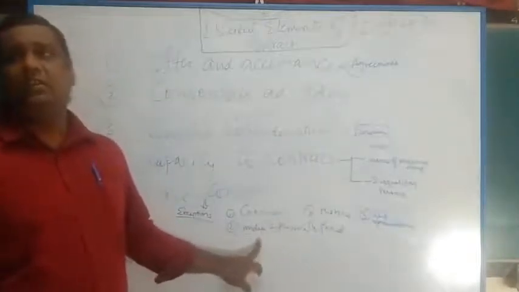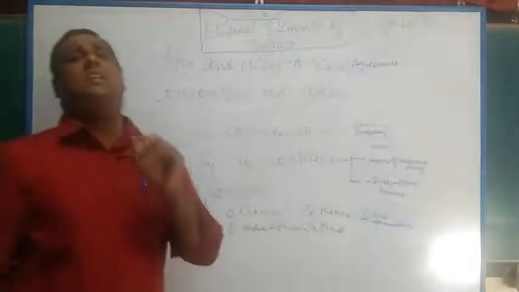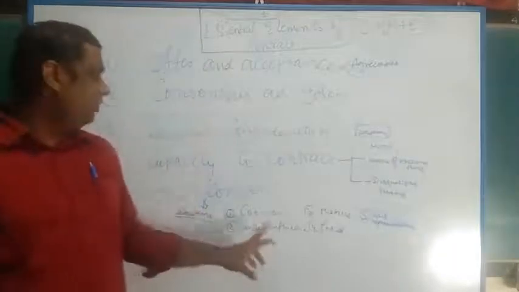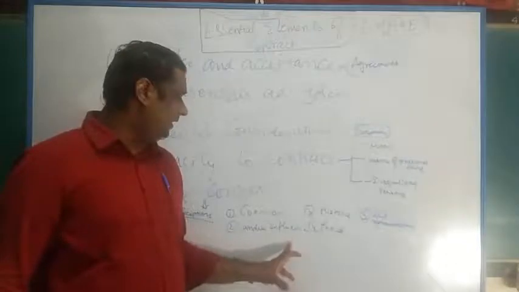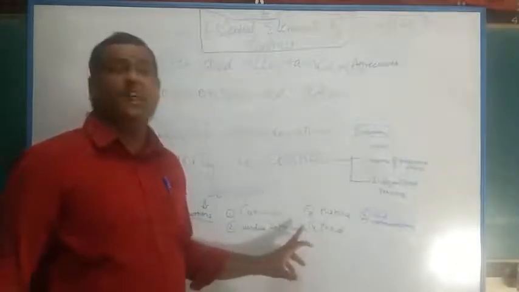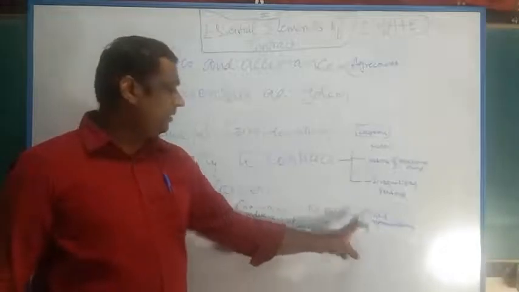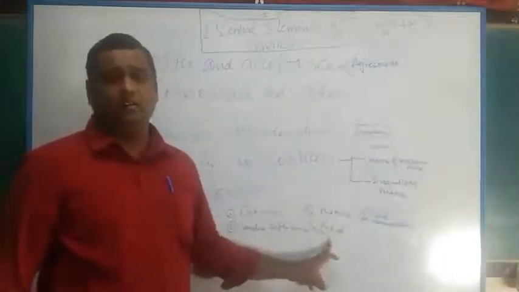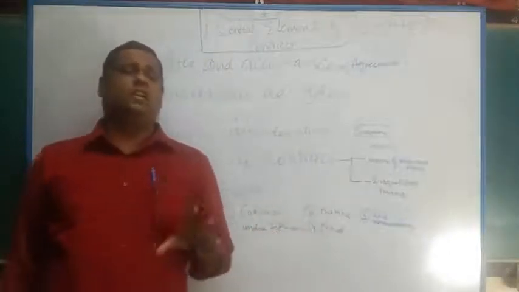Undue influence also, the party who is injured. Under the law, injured party or aggrieved party or affected party, you can use any terms. Injured, aggrieved, affected. So either of these three terms, the party who is affected, injured or aggrieved can avoid the contract. Under mistake also the same thing. Misrepresentation is also the same thing. Whereas fraud is one area where there is a purely fraudulent activity.